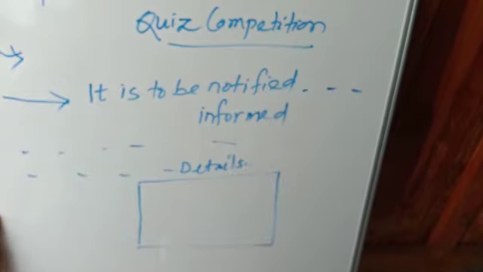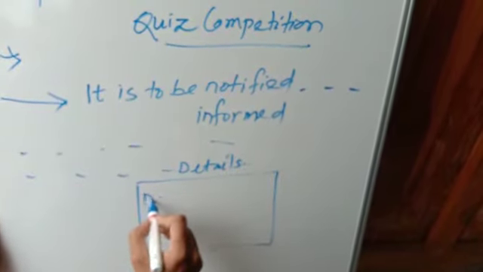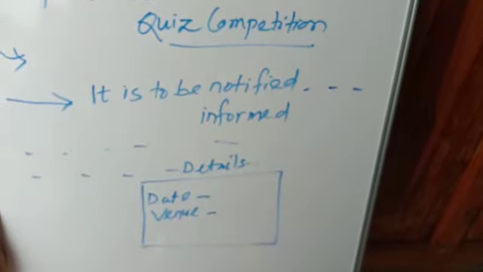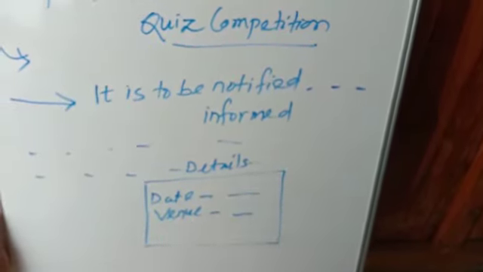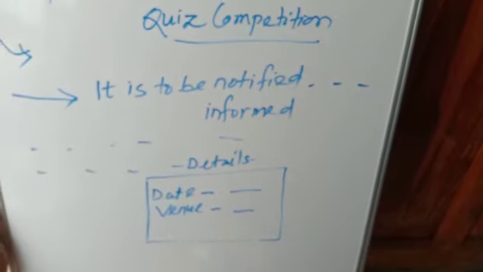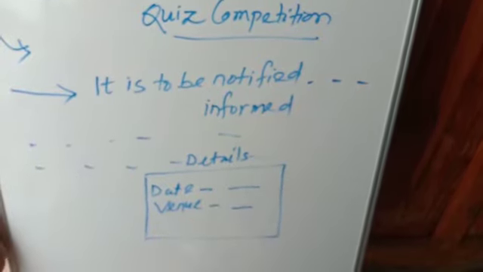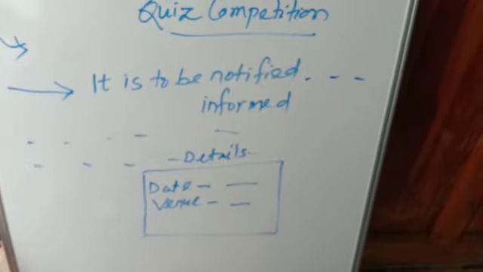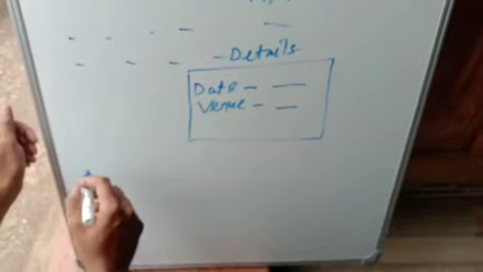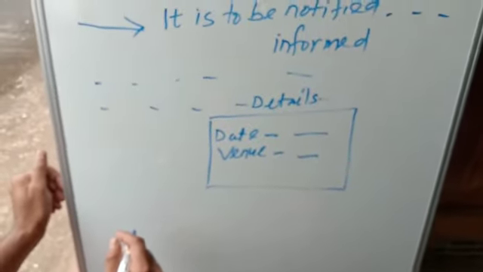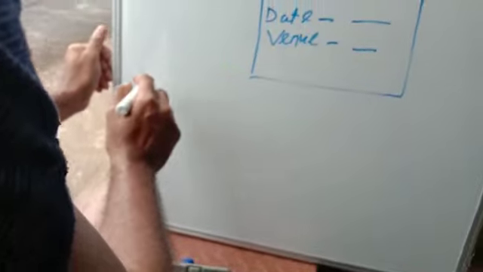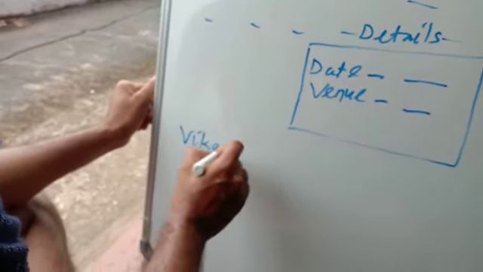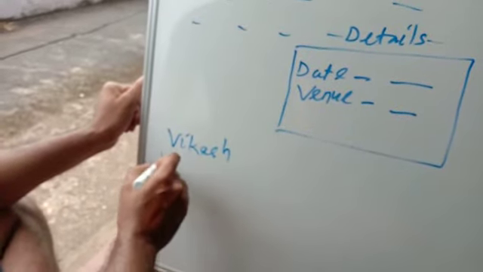The important things you will write here are the date, venue, meaning place, and any other detail you have to mention. In the notice, all the people will see this and can know what is given in the notice and what the important thing is. After that, in the end, the designation will be there. If it is written that you are the head boy of the school, then you write your name, like Vikas, and at the end head boy